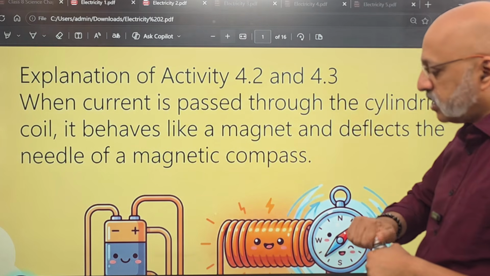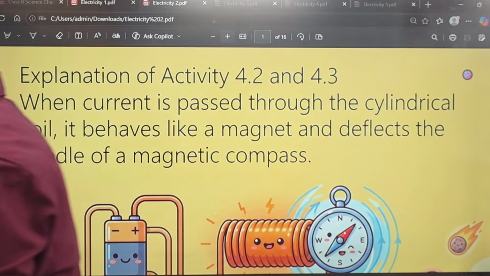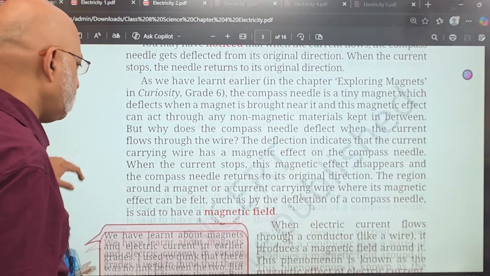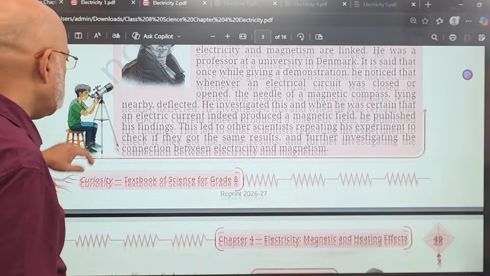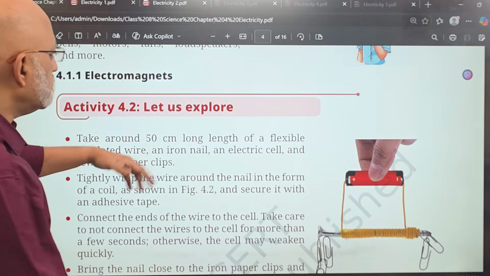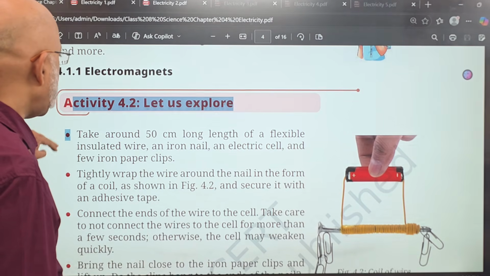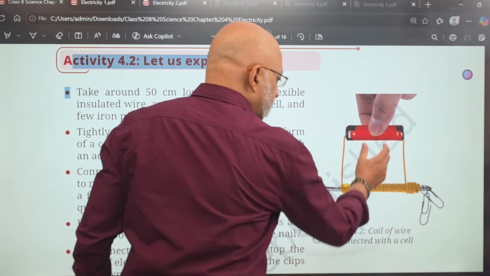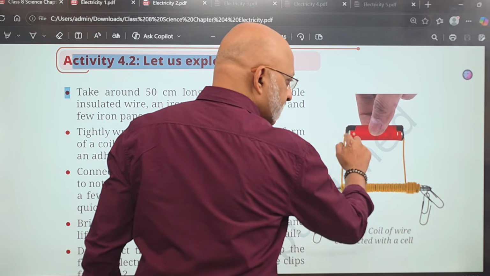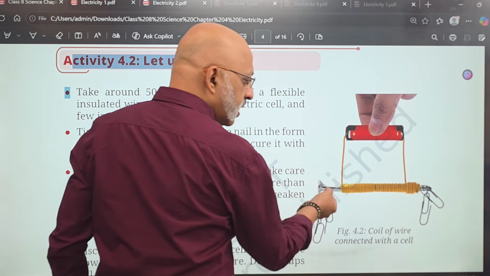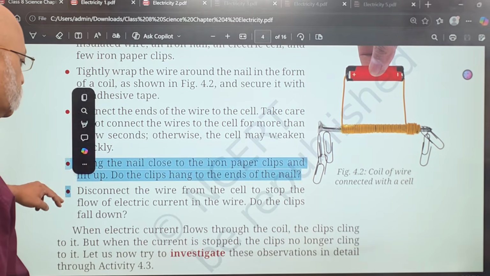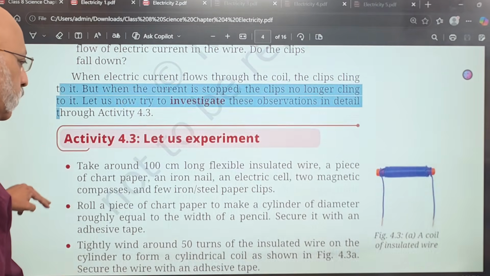We have to look at the next set of activities, 4.2 and 4.3. Now this is the activity 4.2 where you are taking a battery. This is a nail and you are wrapping this coil around it, right? So you are completing the circuit through the battery, and as you can see, there are many iron clips which are getting attached, similar to what Sumana had done at the science exhibition, right? So this is what happens in 4.2.